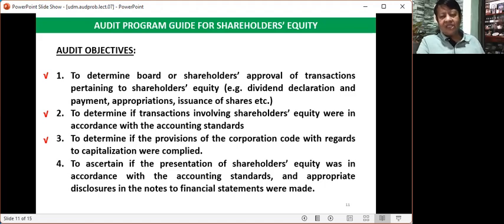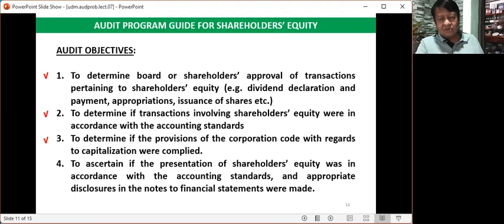With regards to the capitalization of a corporation, there are specific provisions of the law. Always remember, ladies and gentlemen, that the corporation is not supposed to issue share capital in excess of what has been approved by the Securities and Exchange Commission.